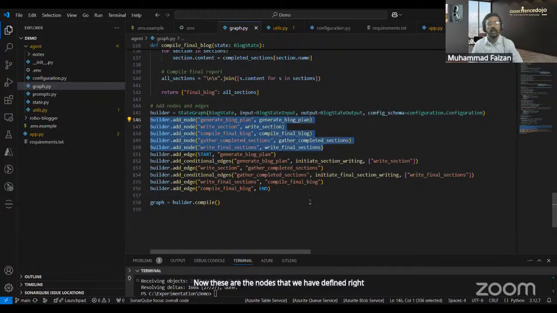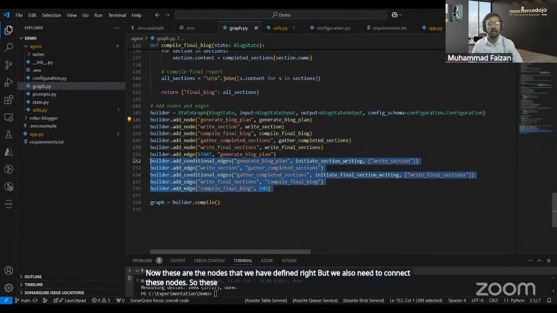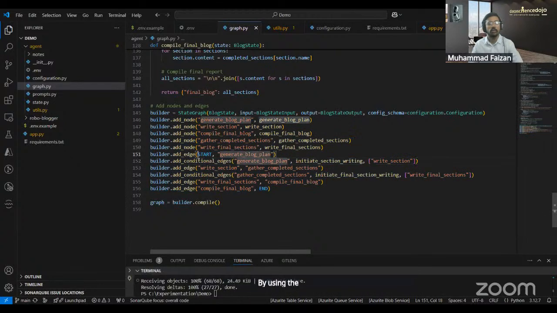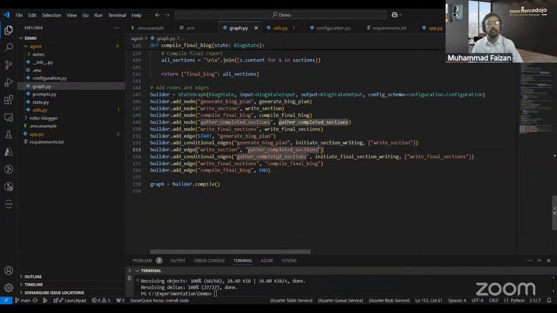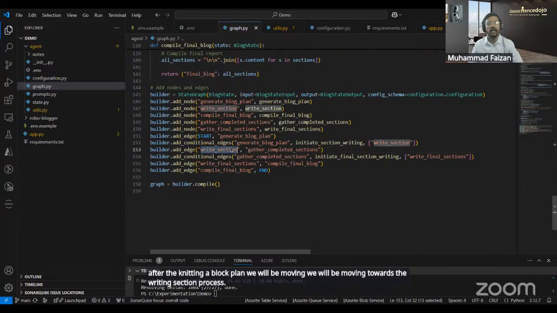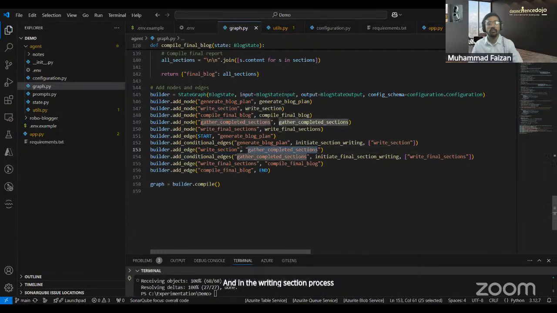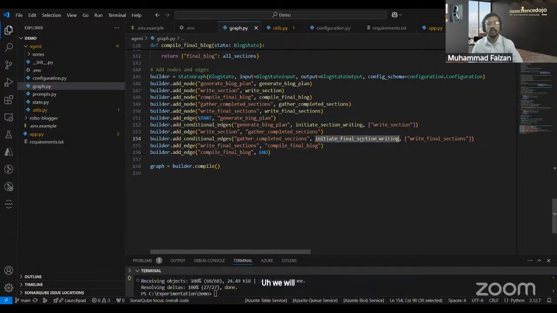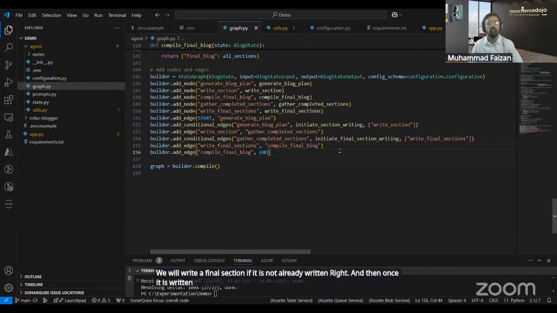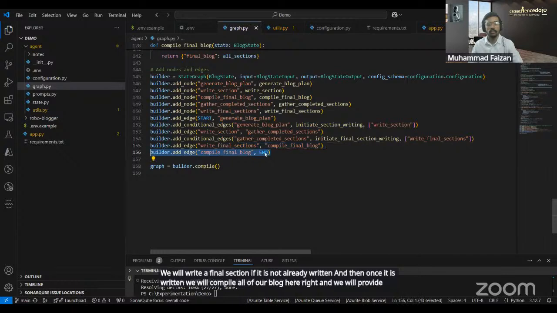But we also need to connect these nodes. So these nodes are connected here by using the edges, right? We will be starting with the generate block plan. Then after that, we will be moving towards the writing section process. And in the writing section process, after the writing section, we will be completing the blog by gathering those sections. And once we have those sections ready, we will write a final section if it is not already written, right? And then once it is written, we will compile all of our blog here, and we will provide it to our end user, and we will end our graph.